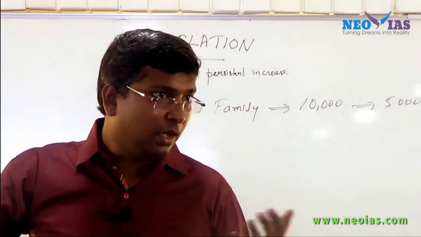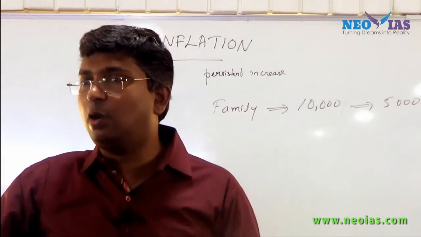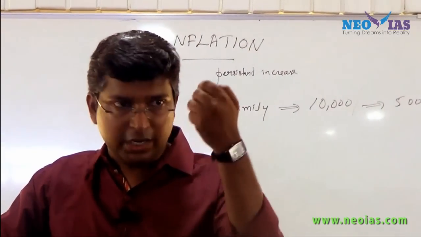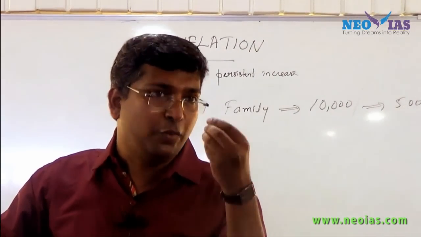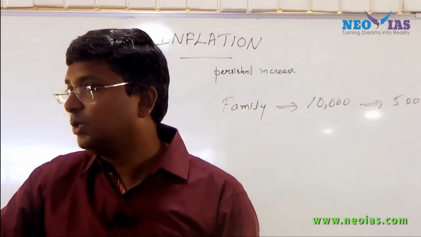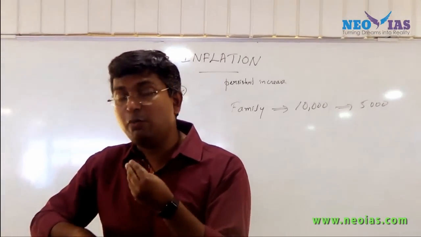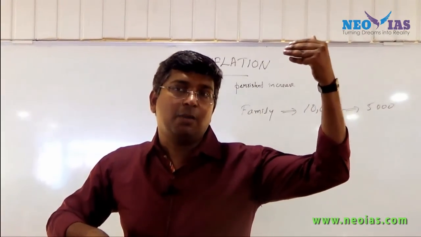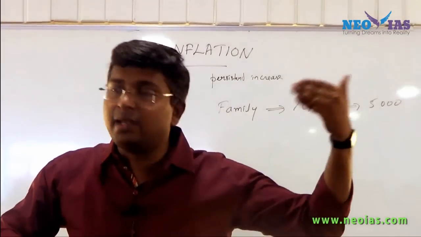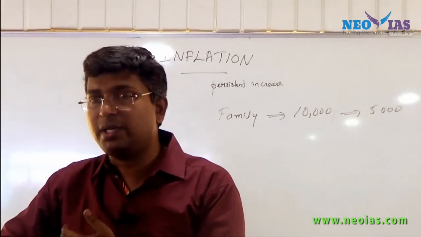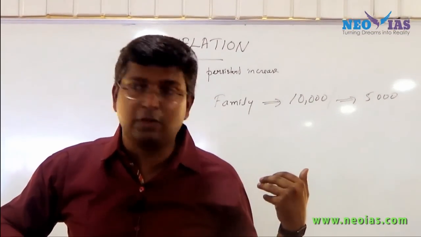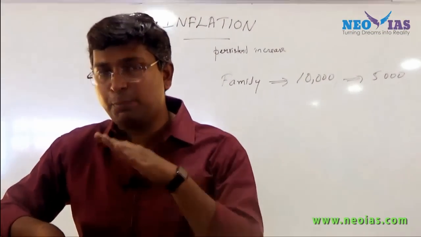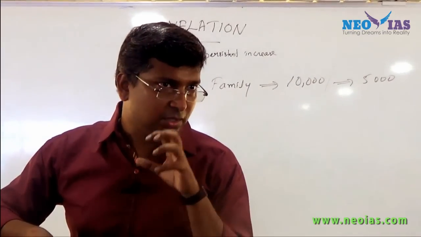And are they able to manage it? They have to change their lifestyle. They have to reduce the consumption, or they have to go for much cheaper products. But the rich man who is having an income of a lakh and above is not that much affected by this phenomena. But for a common man or for the poor people, it's a very big issue.